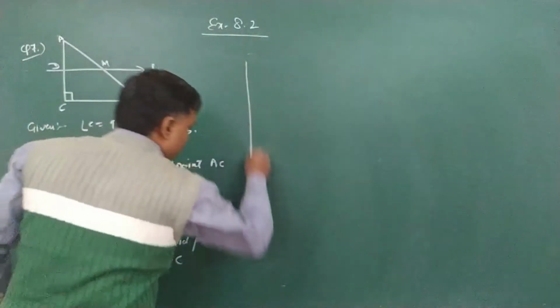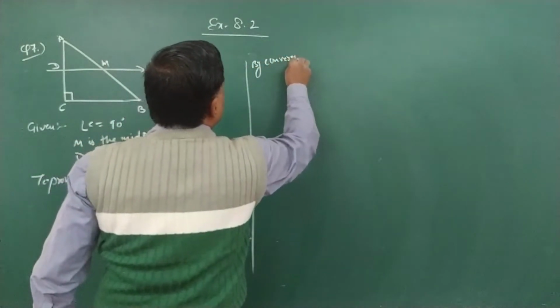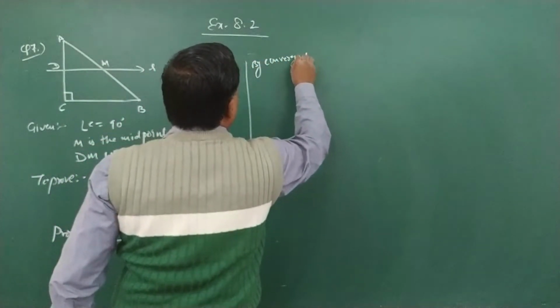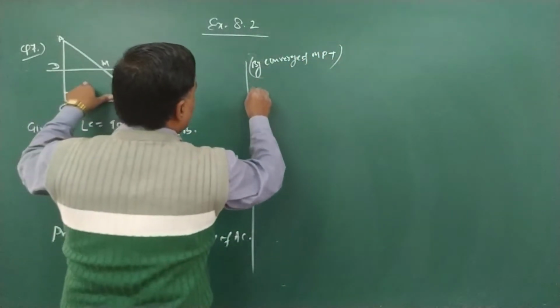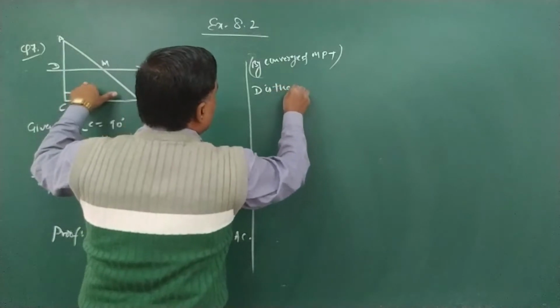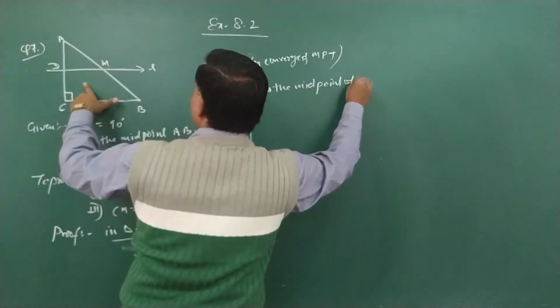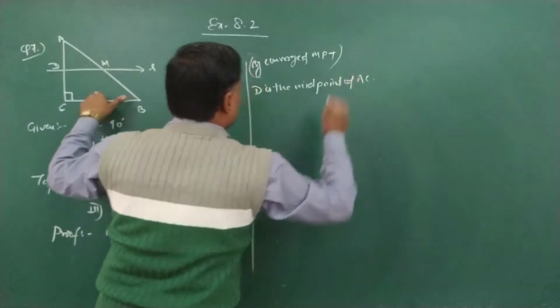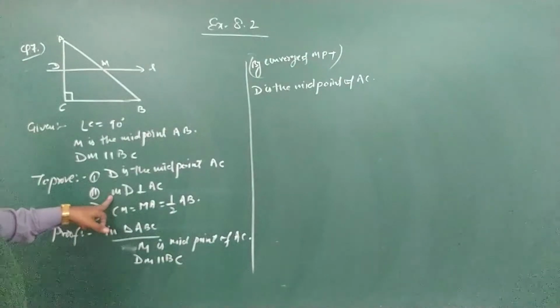It's also given. So by converse of midpoint theorem, by converse of MPT, we can say D is the midpoint of AC. This is your first one.